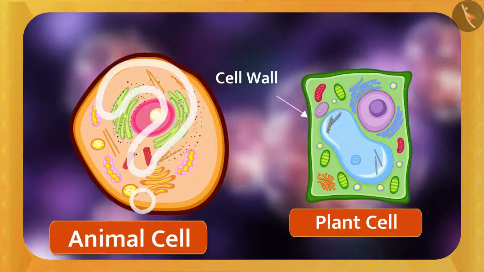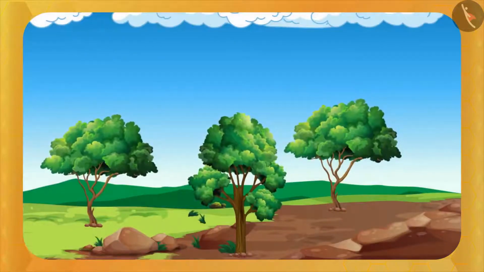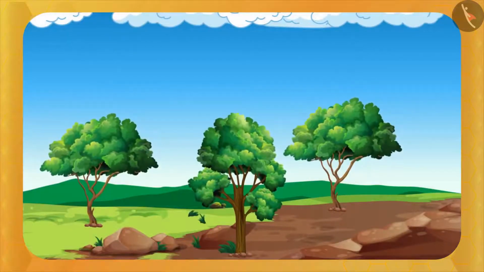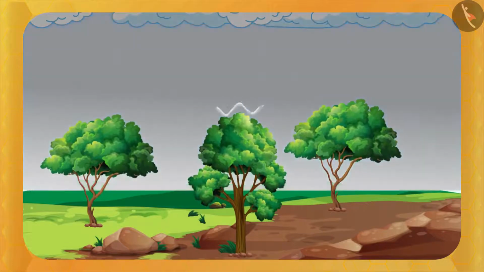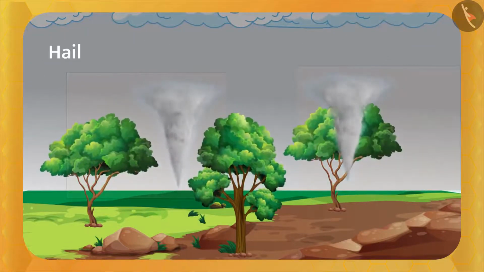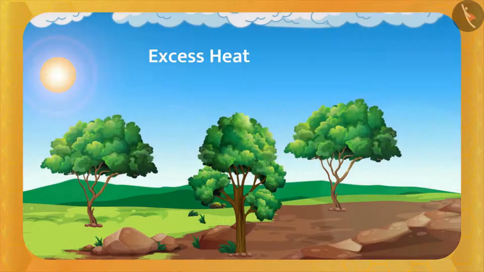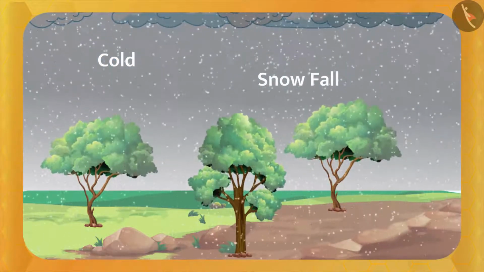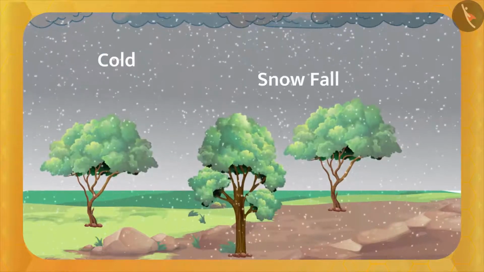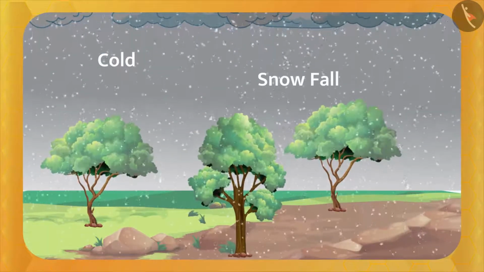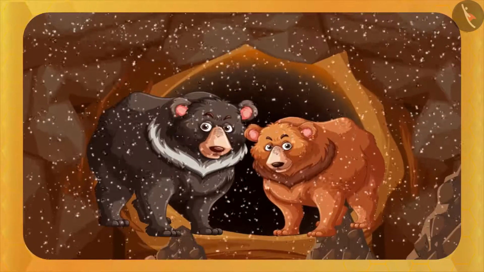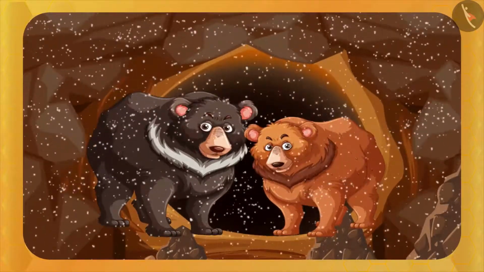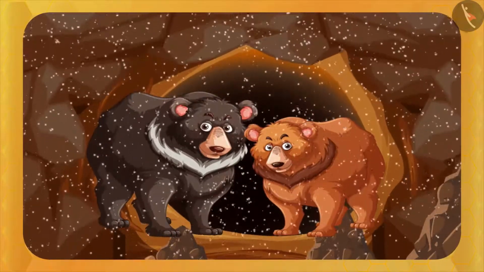Just think. So, the answer is that plants live in the open environment and face bad weather like storm, hail, or excess heat or very cold. That is why thick and hard cell walls are there for greater protection. But animals can go to a safe place. That is why they do not need any additional protection.